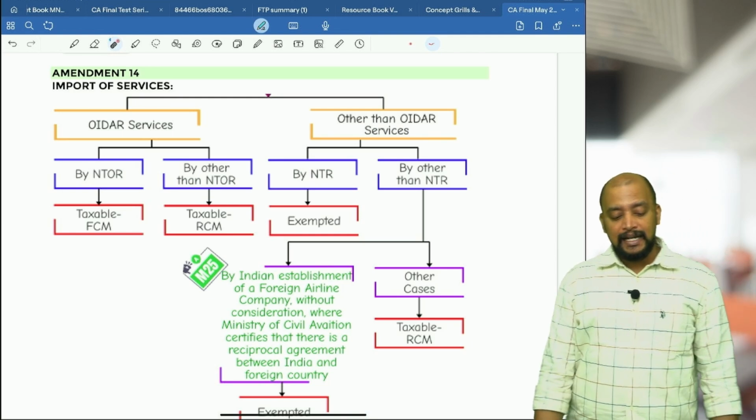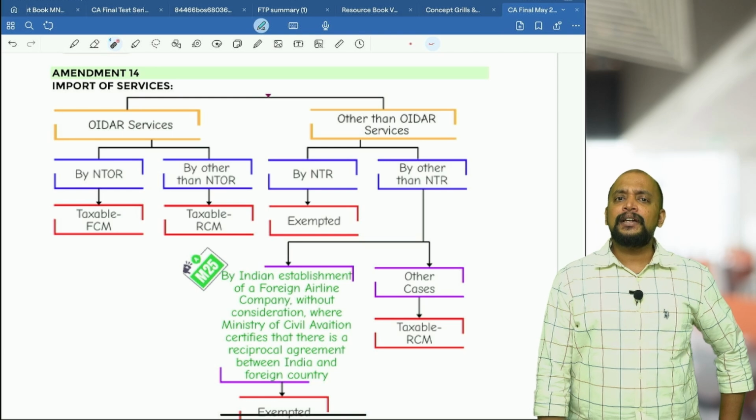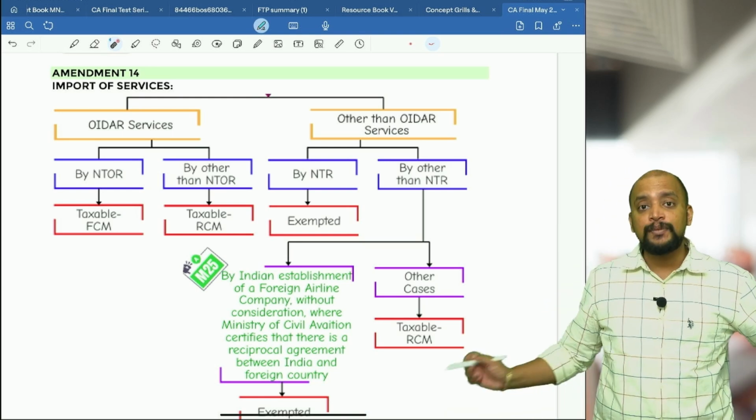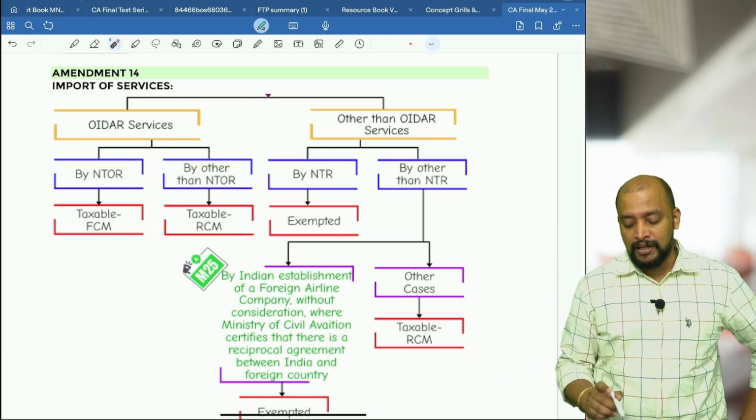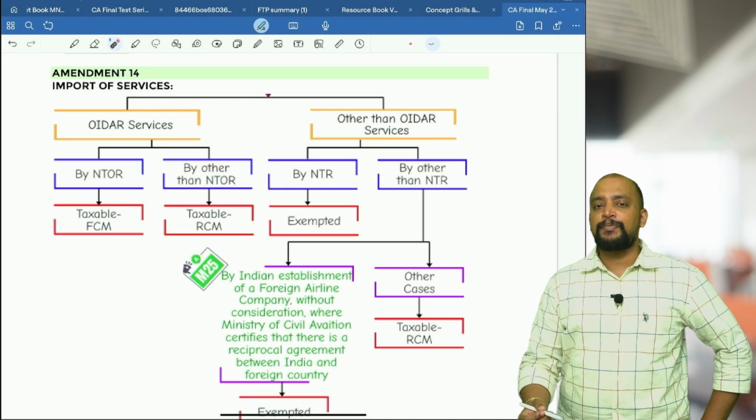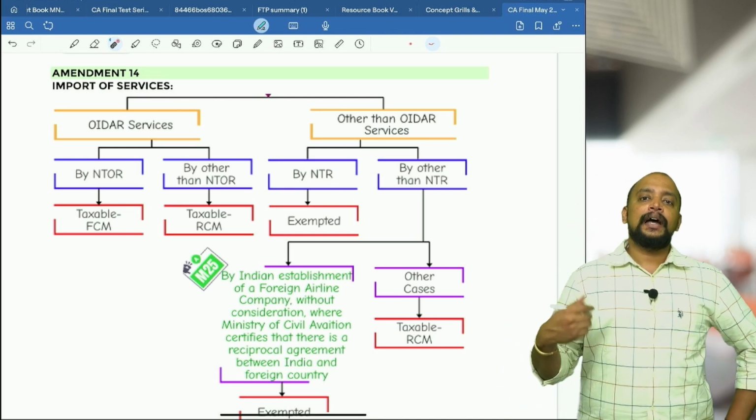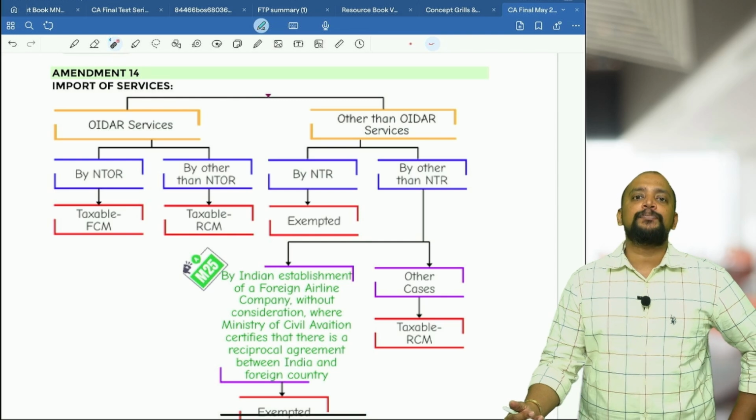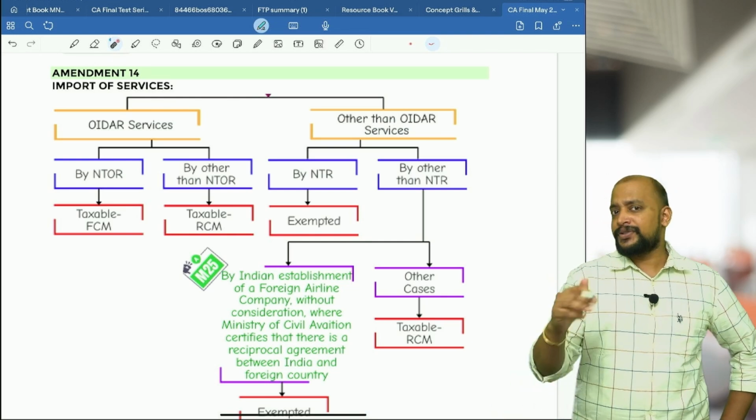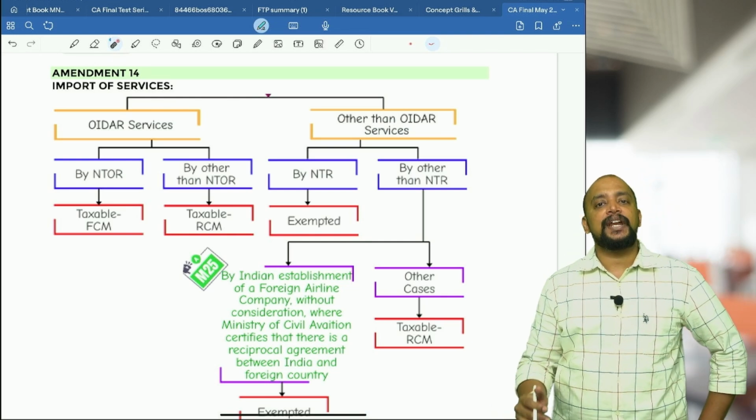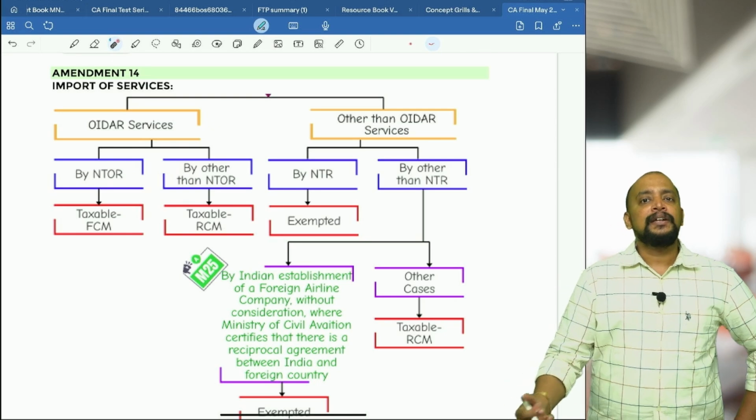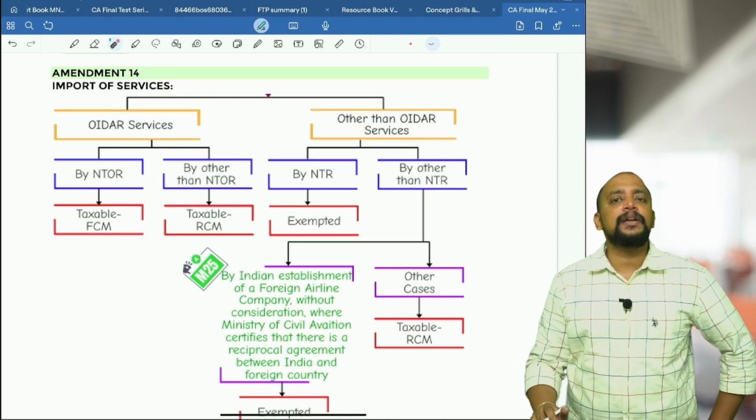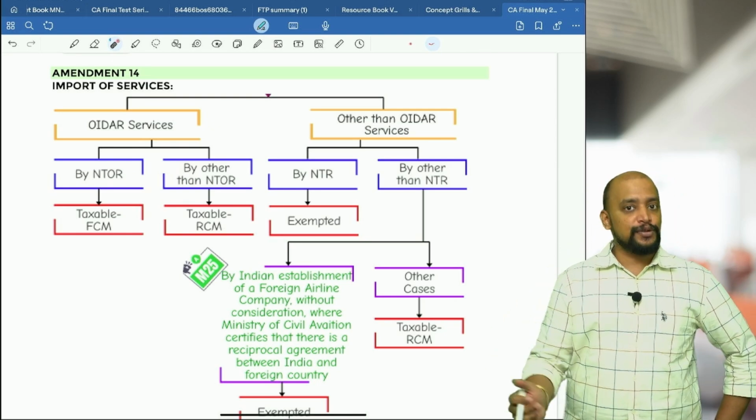Suppose if it is other than OIDR services, any other services, if it is imported by a non-taxable recipient. So who is a non-taxable recipient? 3 people, that is individual, trust and government. Individual should be unregistered, importing for personal purpose, and trust, let it be registered or not registered under GST, importing for charitable activities, and government, let it be registered or not registered under GST, importing for other than business or commerce, then